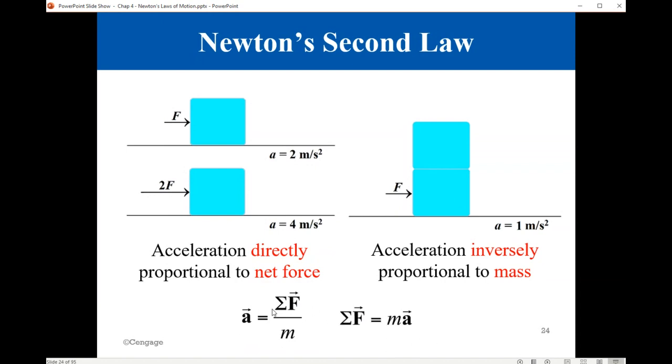Okay? The same equation, we may write in this form: F equals ma. F, the net force, is equal to ma. And I want you to pay attention to the vector nature of the force and the acceleration. Okay? So here is the force in magnitude and direction, and here the acceleration, both in magnitude and direction. We have this proportionality between them, and the mass is just a proportionality constant.